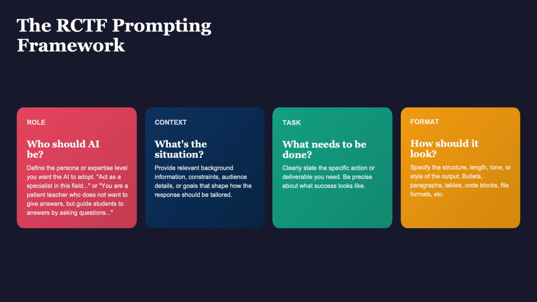The C stands for context. So what is the situation? Provide relevant background information, constraints, audience details, or goals that shape how the response should be tailored. The T stands for task. What needs to be done? Clearly state the specific action or deliverable that you need. Be precise about what success looks like. And the F stands for format. How should it look? Specify the structure, length, tone, or style of the output. Bullets, paragraphs, tables, code blocks, file formats, etc.